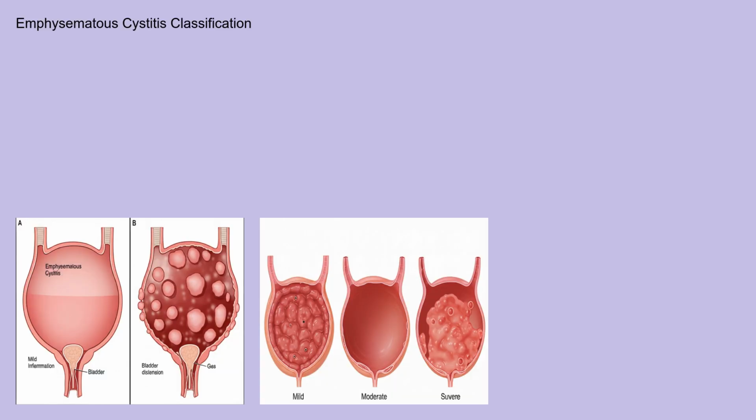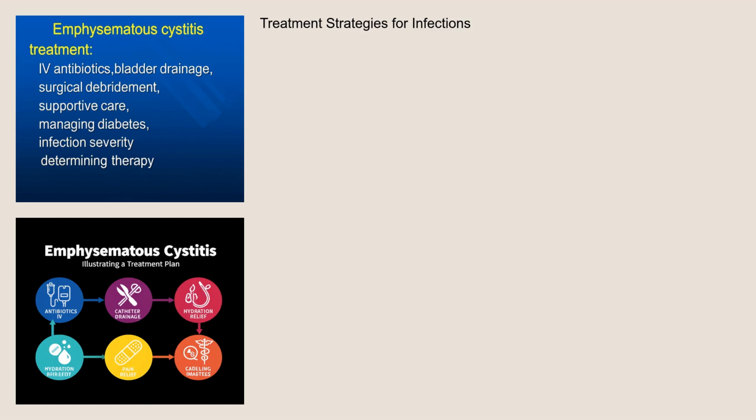While not strictly types, emphysematous cystitis can be classified based on severity and extent of gas involvement. Mild cases might involve only the bladder mucosa, whereas severe cases can involve the entire bladder wall and even extend to surrounding tissues. Treatment strategies are determined by the severity of the infection and the overall health of the patient. Uncomplicated cases may be managed with antibiotics targeting the causative organisms. Fluoroquinolones, cephalosporins, and carbapenems are commonly used. It is also very important to drain the bladder through catheterization, which helps remove the infecting agents.